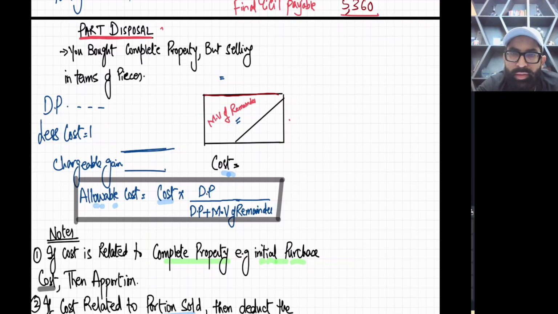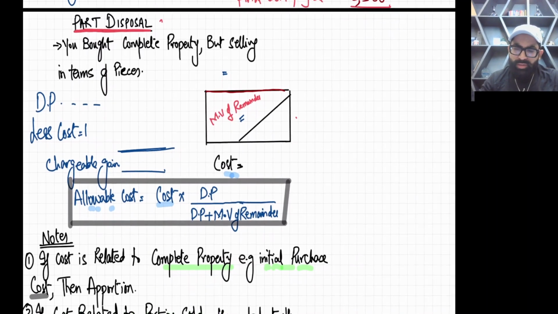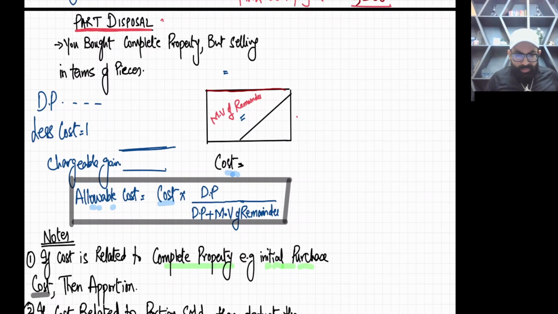So the next topic, and the last topic of today's class, is part disposal. Very interesting and very practical topic. Listen, let us say you bought a big plot of 5,000 yards, but when you plan to sell it, it's very difficult to sell such a big plot, so you decided to make pieces and started selling in pieces.